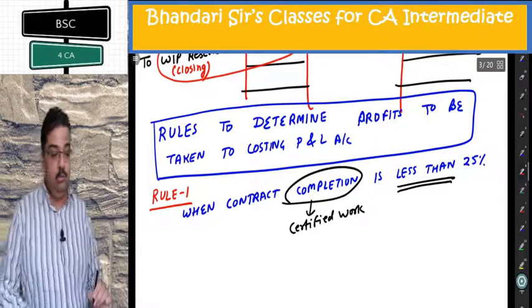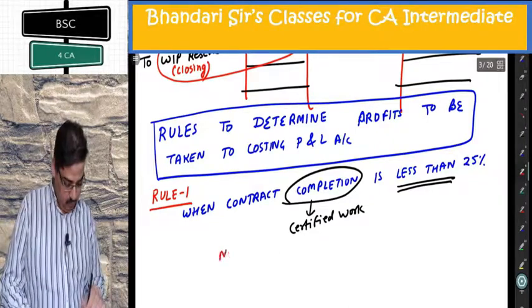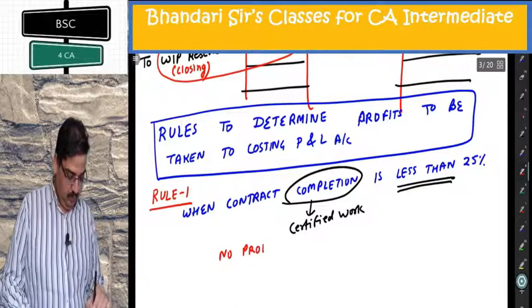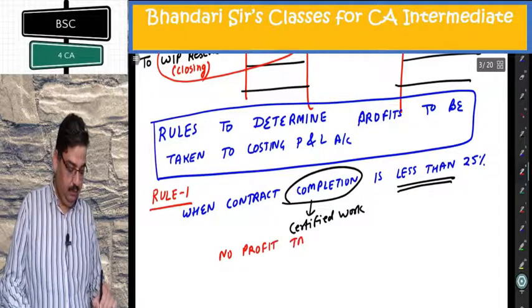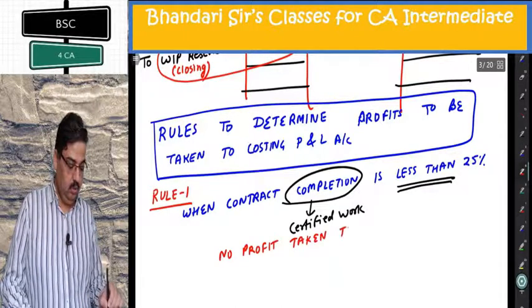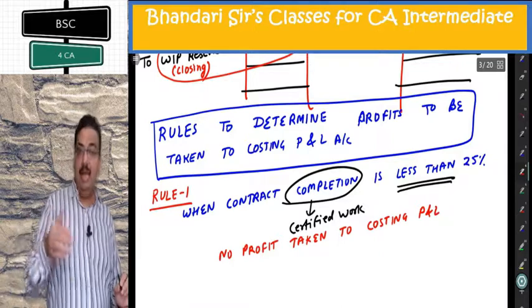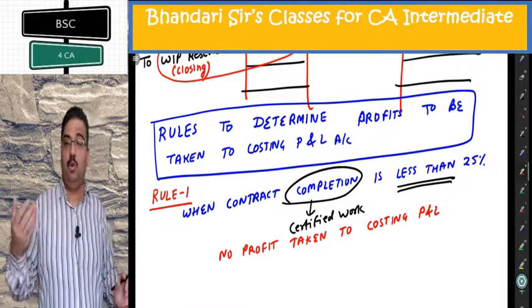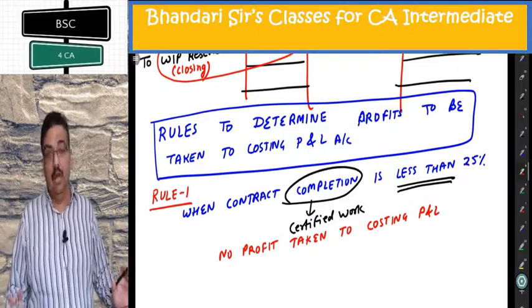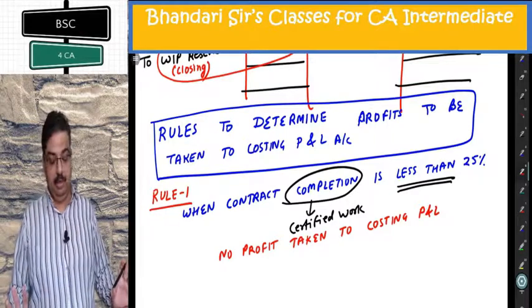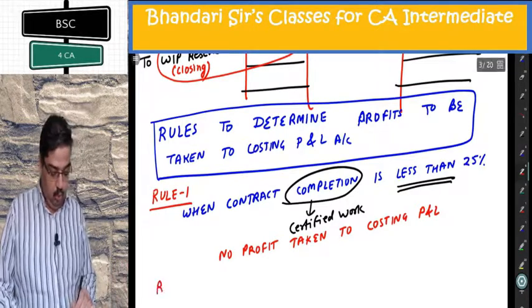What is the rule? No profit taken to costing P&L. Means work done is very less, all profit should go to WIP reserve. None of the profit should be taken to costing P&L. Rule 2.